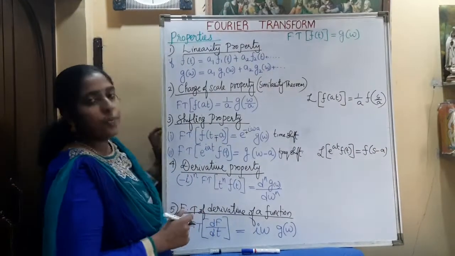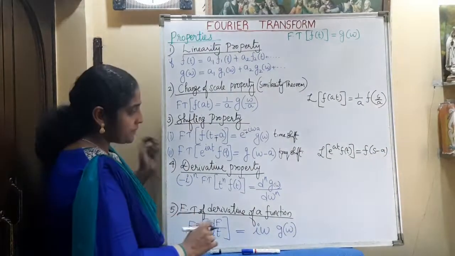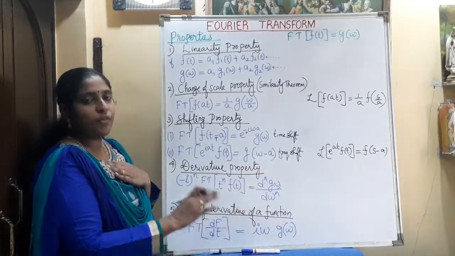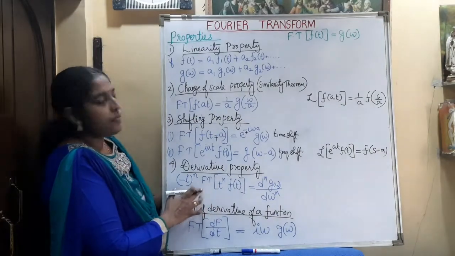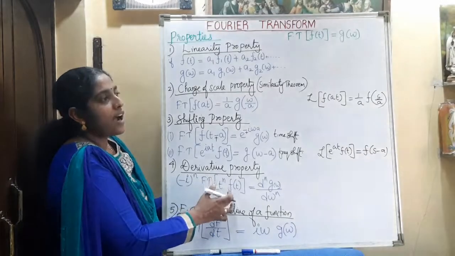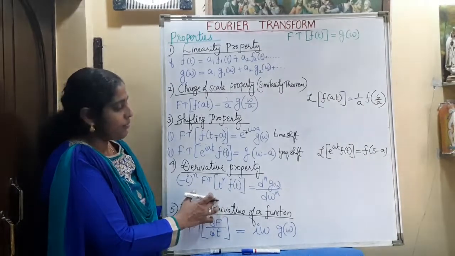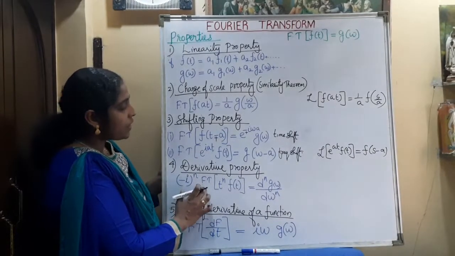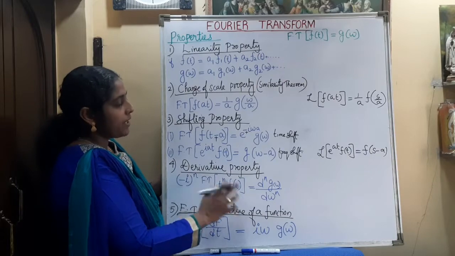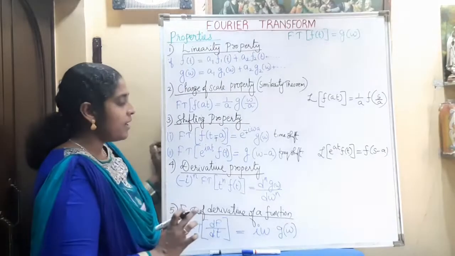Now the derivative property. The nth derivative of the Fourier transform of the given function is the same as the Fourier transform of the function multiplied by the nth power of t. That is, minus i raised to n, Fourier transform of t raised to n f of t, is d n g of omega by d omega n.